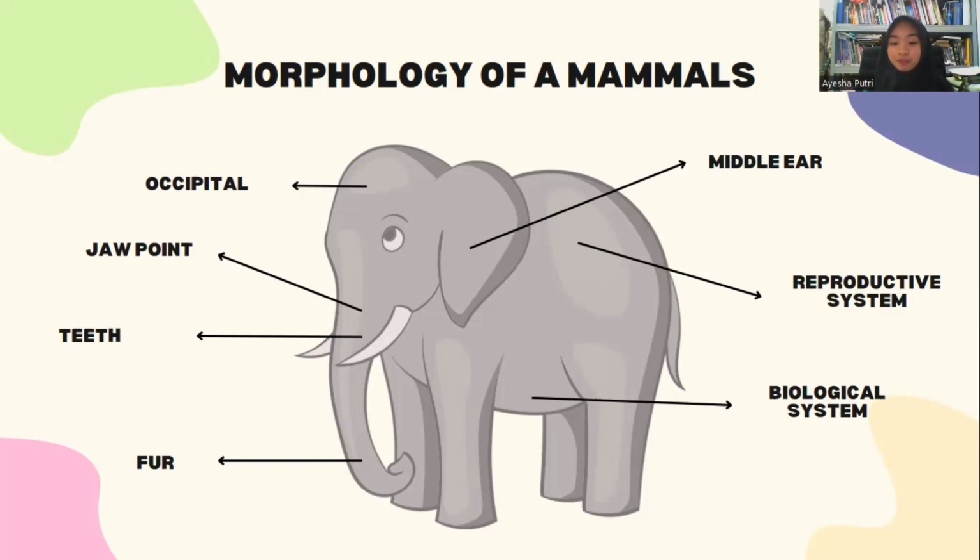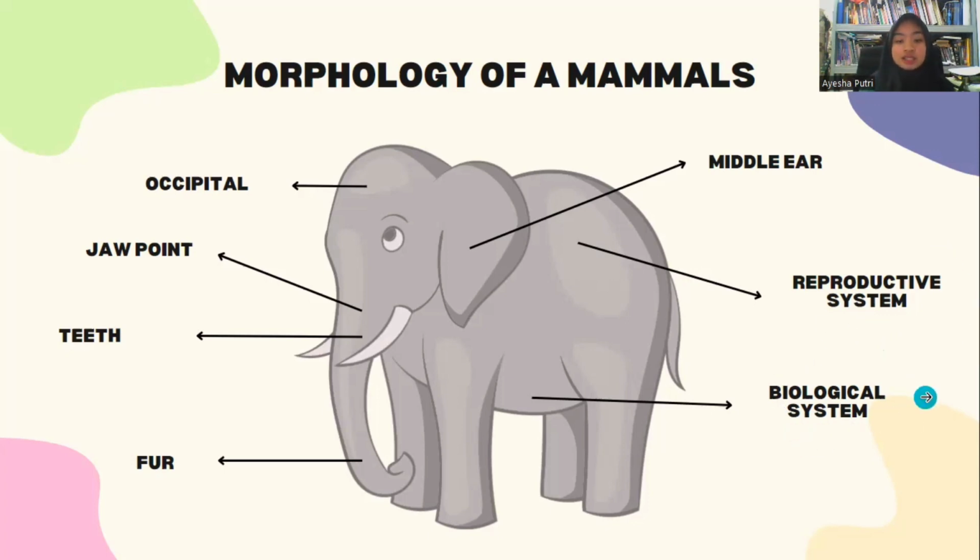And females have a clitoris, labia majora, and labia minora on the outside of their genitals. The mammary glands in female mammals are the main source of food for their newborn babies.